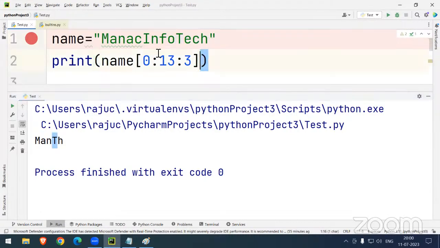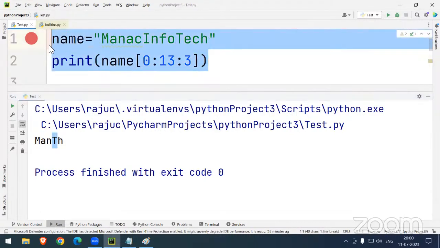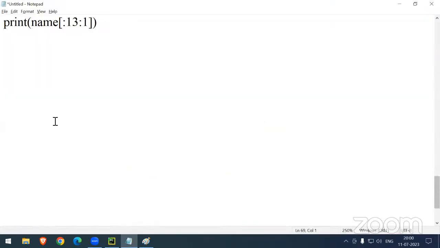Okay. So the concept is very clear, right? Interval concept. Yes, sir. Now,